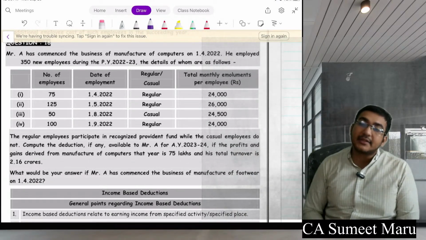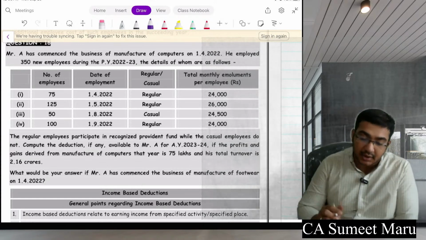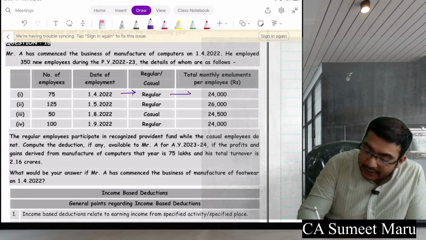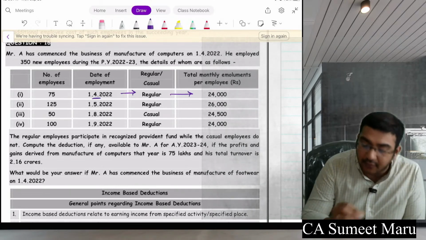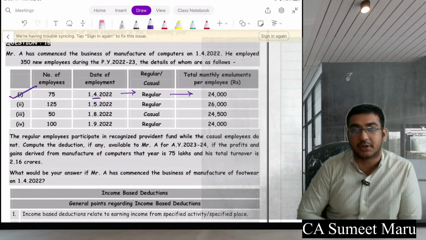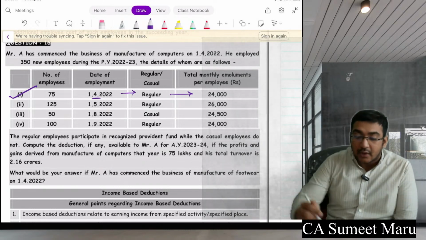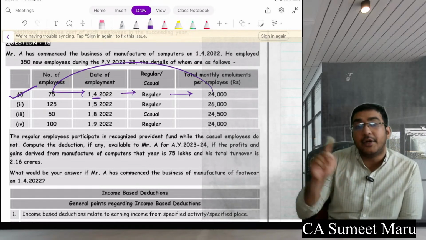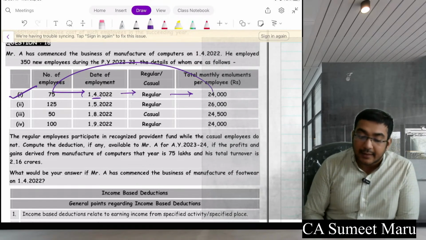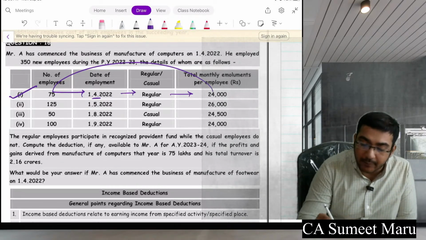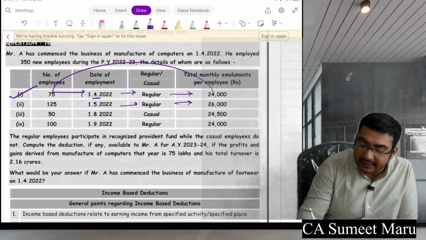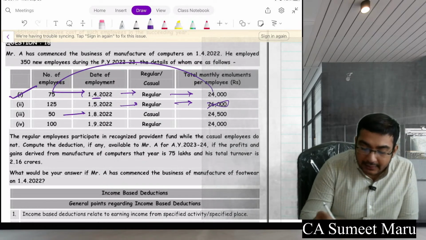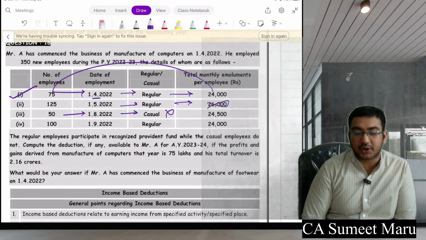So see, in this question you will understand this. They have asked to whom you will get the 80JJAA deduction. So see, these are 75 employees who are regular, having salary 24,000, date of employment from first 4, they will get this deduction. So total salary 24,000 into 75 into 12 months. ये करना मत भूलना. Into 30% will be the deduction. Next, employed on 125 employees, regular, 26,000 salary. They will not get the deduction here. Further, employed on 18, casual employees will not get the deduction here.